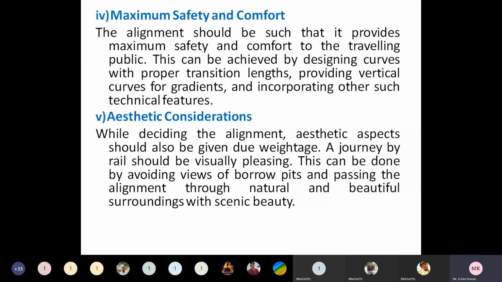The next one is aesthetic considerations. Aesthetic considerations refer to the location through which the railway track is moving. While deciding the railway alignment, aesthetic aspects should also be given certain weightage. A journey by rail should be visually pleasing.